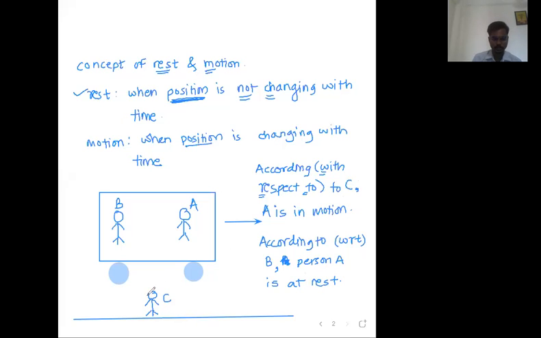So one person C is saying that A is in motion, and another person B is saying that A is at rest. Now who is telling the truth? Reply to me in the chat box.